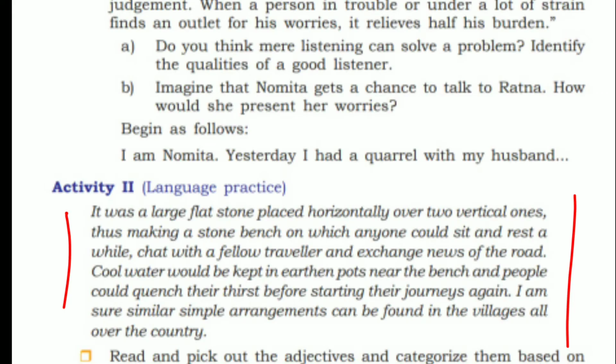Here is given a language practice. An extract, a passage, is taken from our story Horegallu. You have to read this passage. It begins from "It was a large flat" up to "similar arrangements can be found in the villages all over the country."